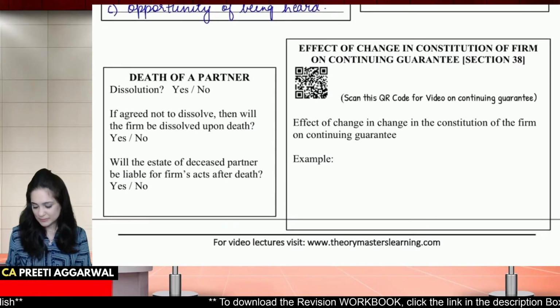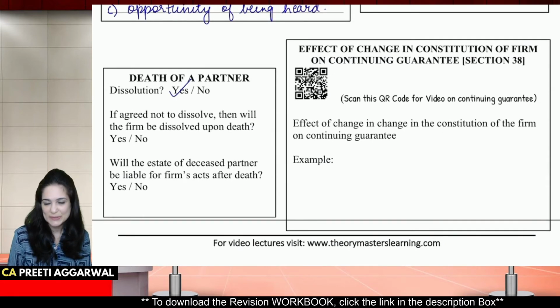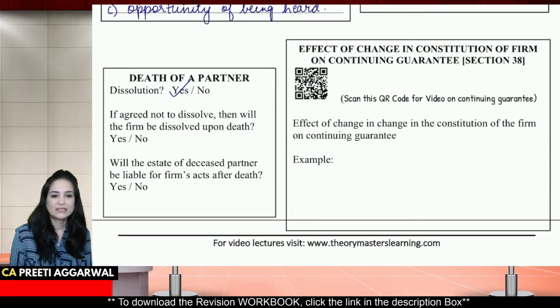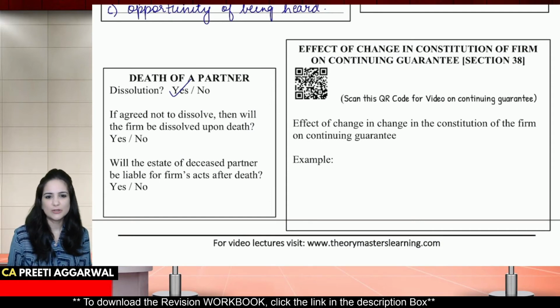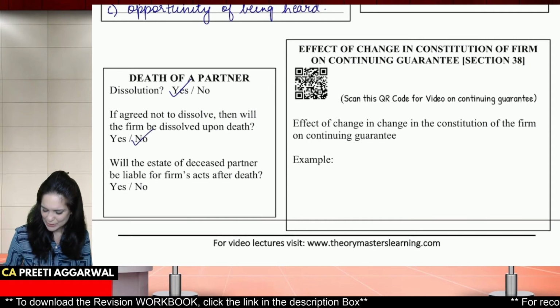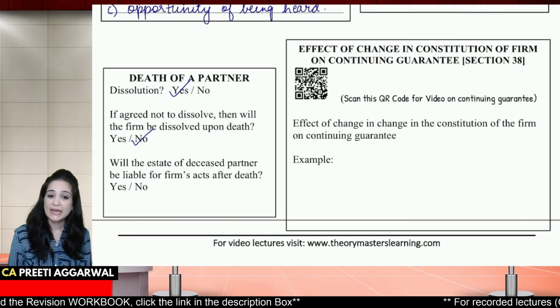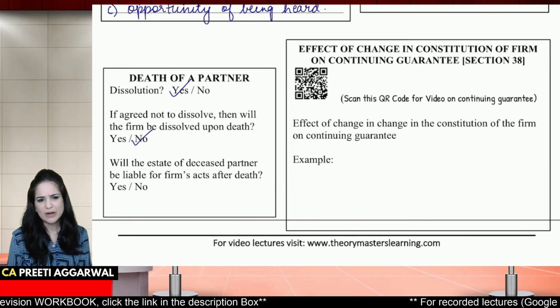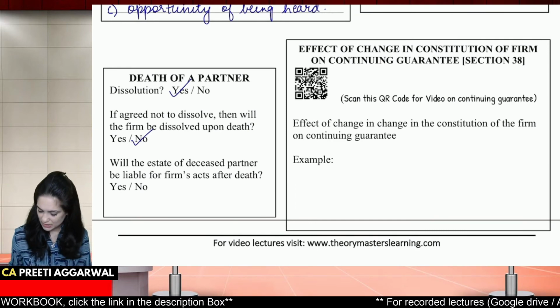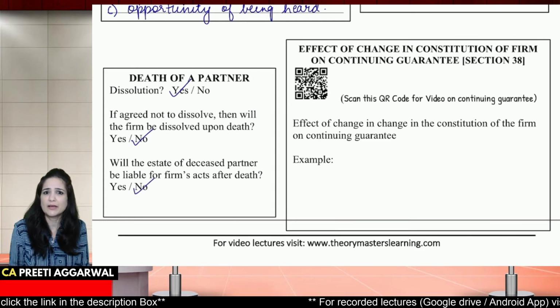Death of a partner. Will death result into dissolution? Yes, it dissolves unless the partners agree that the firm will not be dissolved. Then in that case, will it result into dissolution? No. Then the firm is not dissolved. Will the estate of a deceased partner be liable for the acts done after death? No. Why should it be liable? Why should the estate be liable?